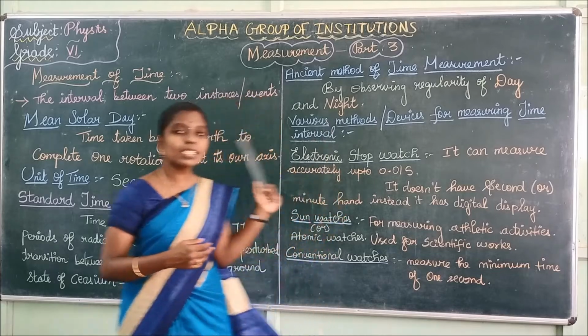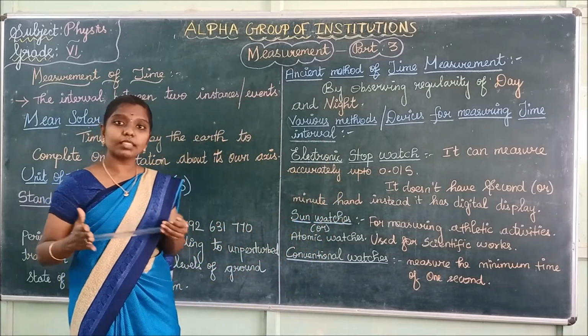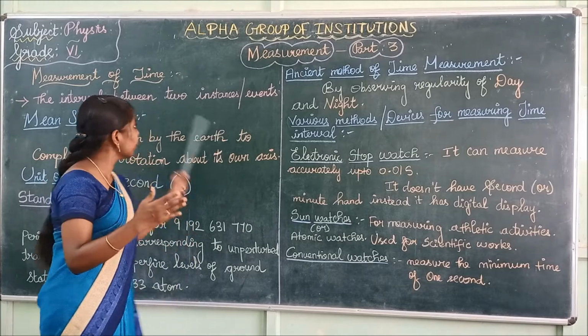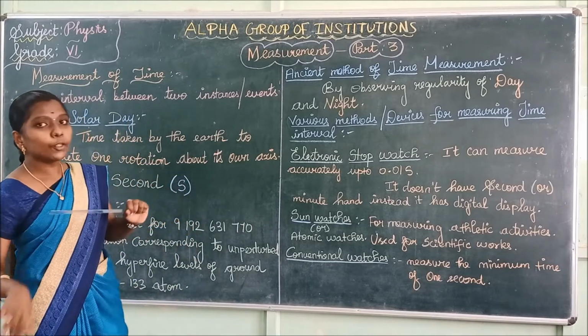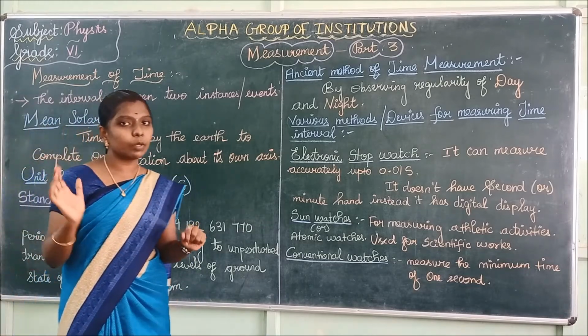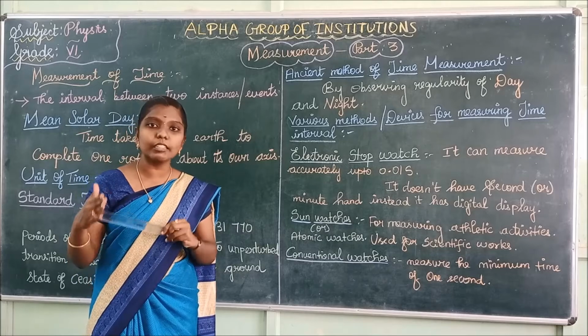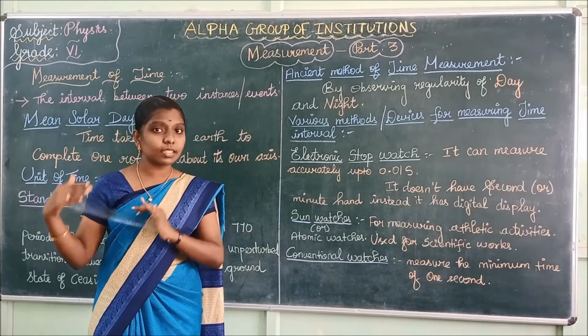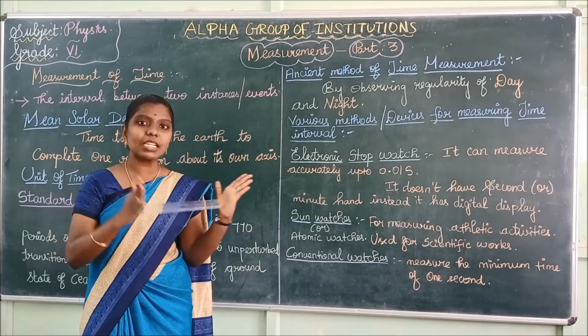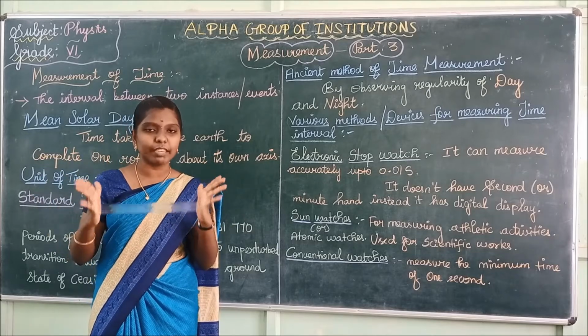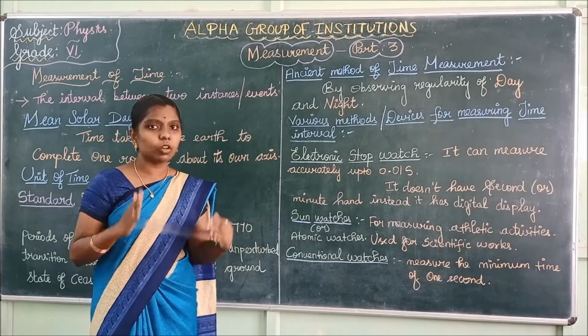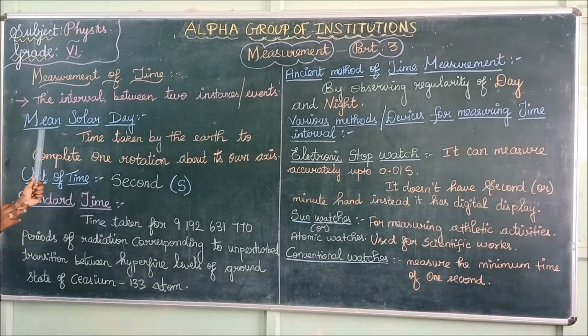What is time first? Time is nothing but the interval between two instances or events. That is, the gap between the two events is called the time. Now time is measured with the help of mean solar day.